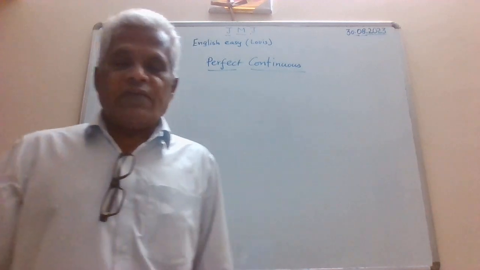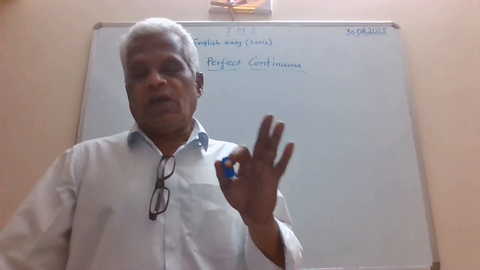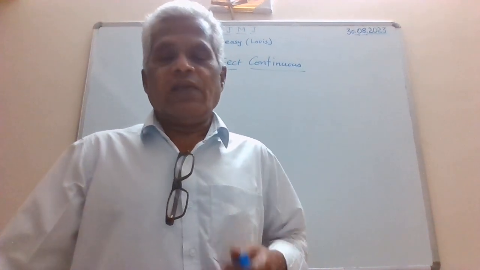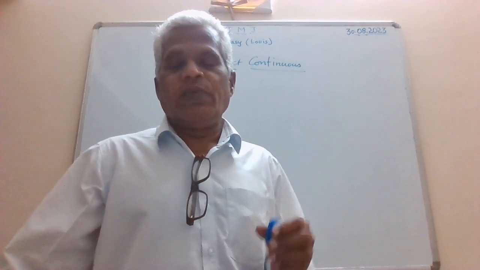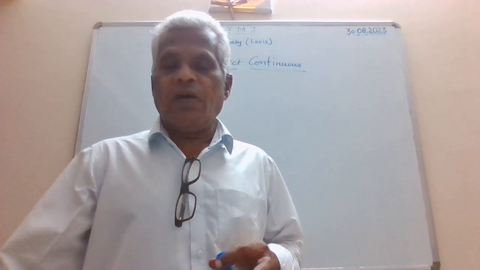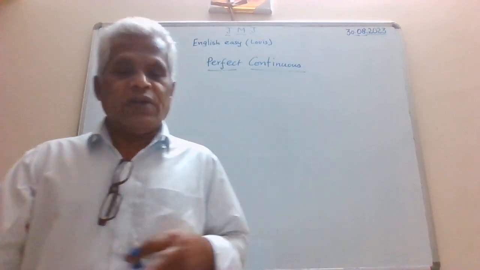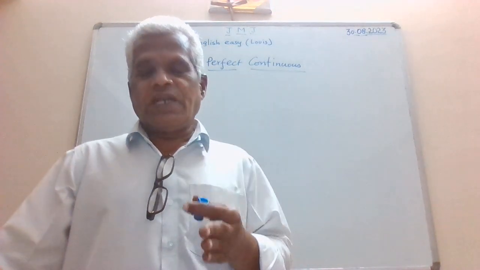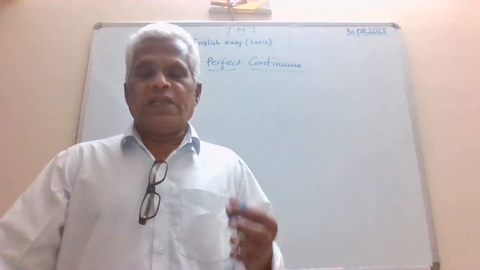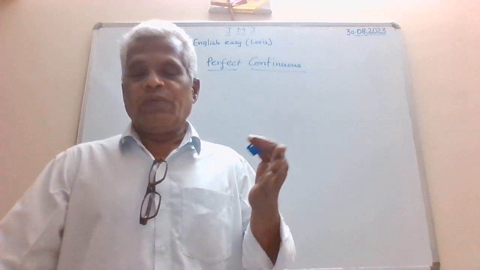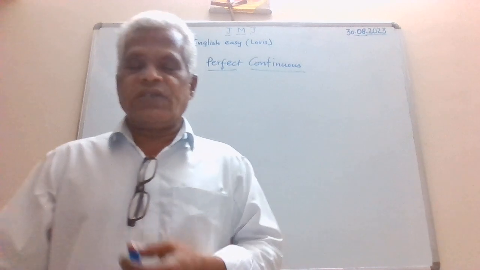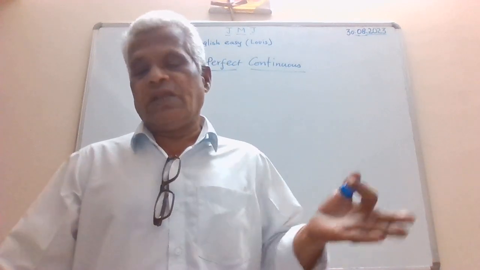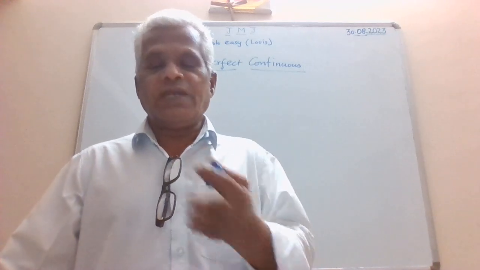Okay, now as we usually do, whenever we remember the simple present tense, of course we were discussing about the verb plus s, v1 form, then past tense v2, then for future tense we added will or shall plus present form of the verb, and then for present continuous tense am, is, are plus verb plus ing, past continuous was plus verb plus ing, then future continuous will plus be plus ing.